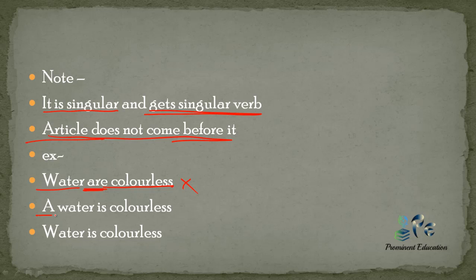"A water is colorless" is also wrong, as we do not use an article with them. The correct sentence would be "Water is colorless," because it follows both our rules. We have not used an article before it and the verb is also singular.